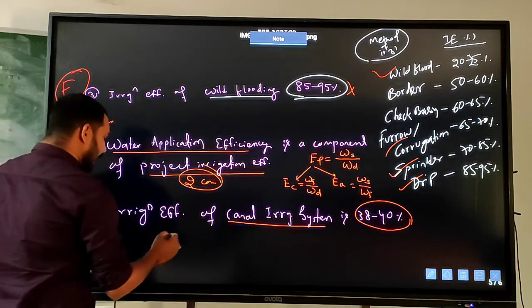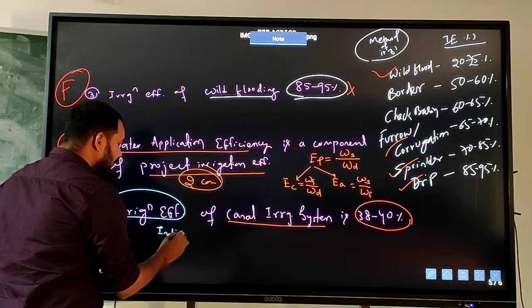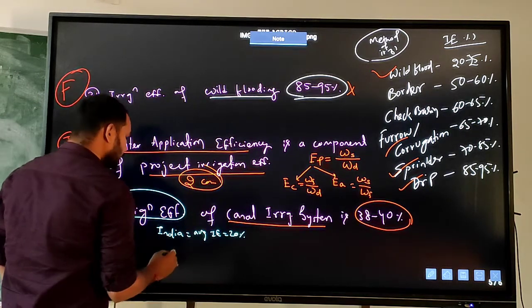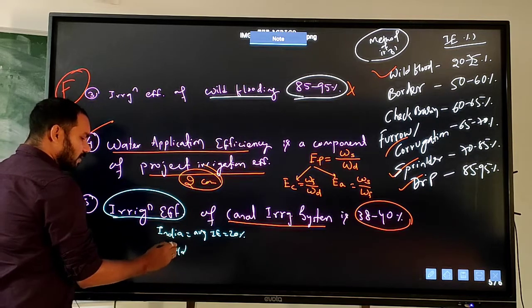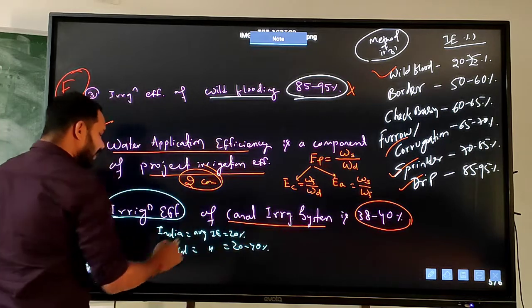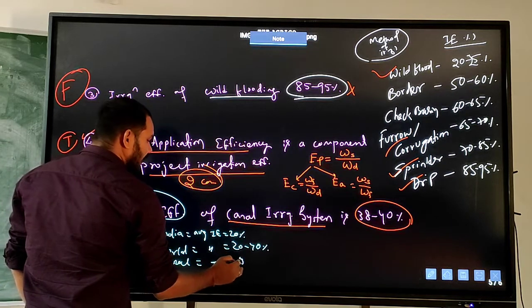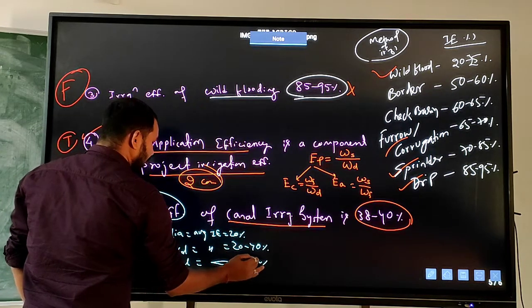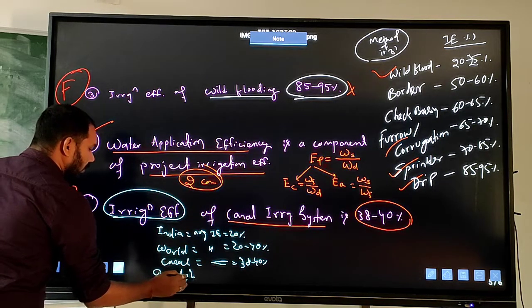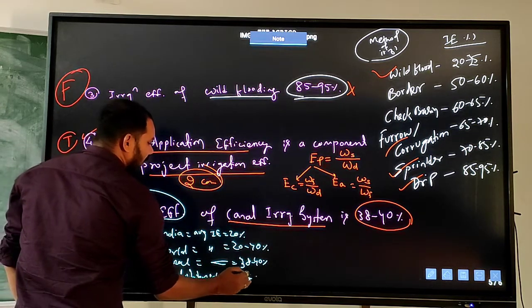If I say the irrigation efficiency of different projects, in India the average irrigation efficiency is about 20%. In the world, the average irrigation efficiency is 20 to 40%. And the canal irrigation efficiency, as I have told, the average will be 38 to 40%. And if we go for the groundwater scheme, the efficiency will be more, which is about 60%.